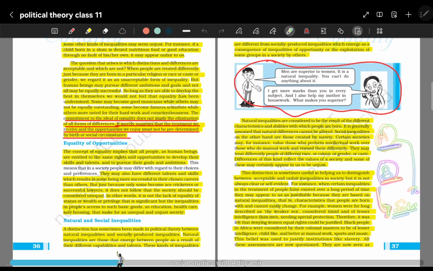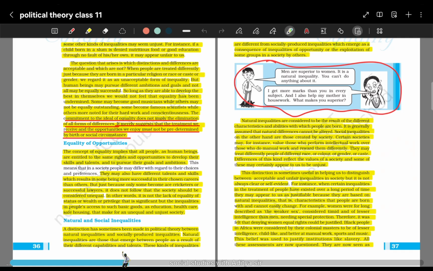But A will not be given admission because he comes from a family who lives in a slum area, even though they have the ability to pay fees. The school says no, we will not be admitting A because that person comes from a slum family. So this is what inequality is, and this is not justified, है ना.